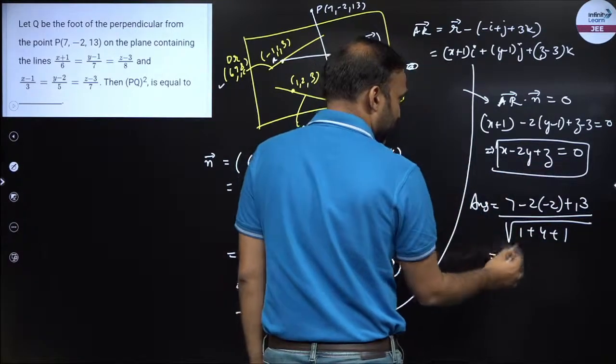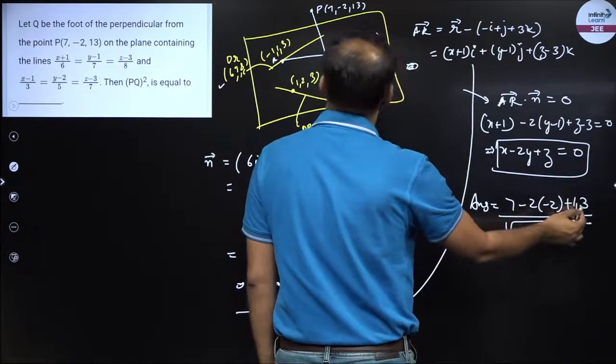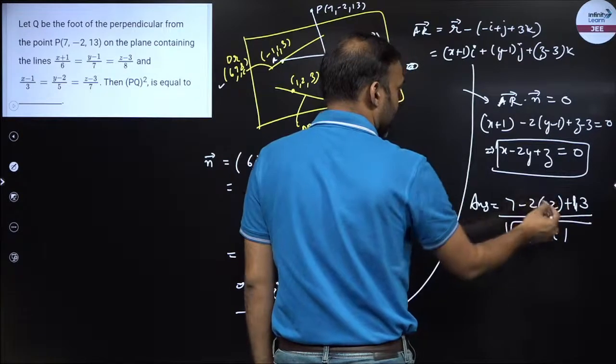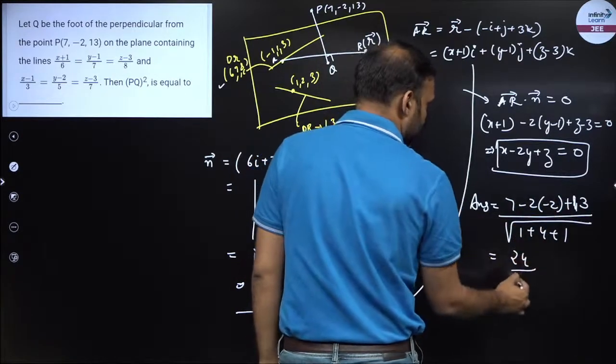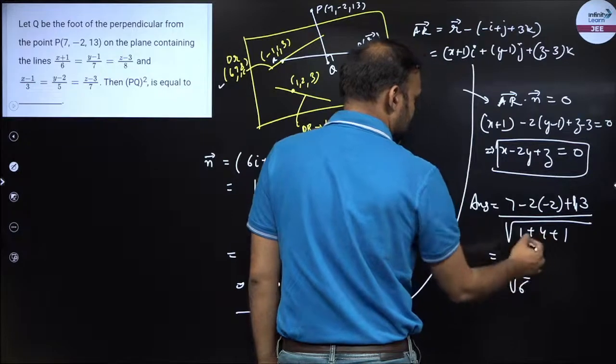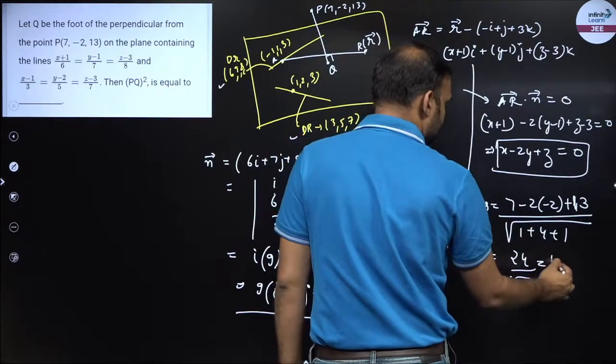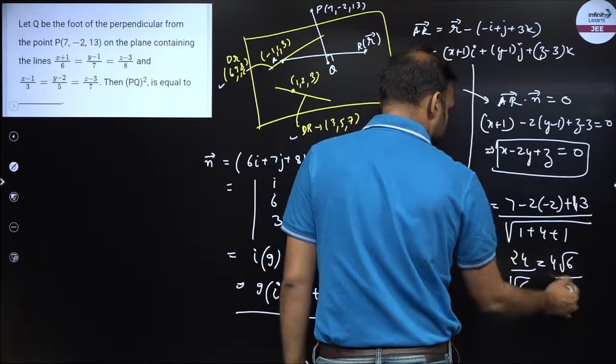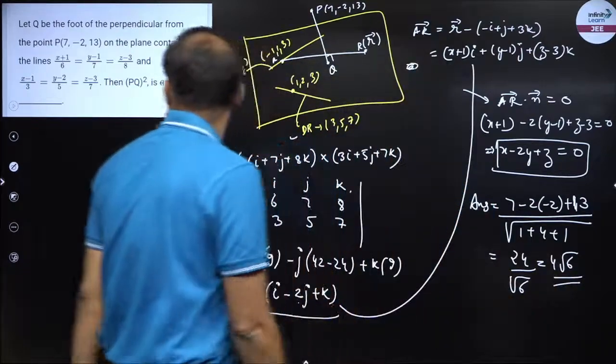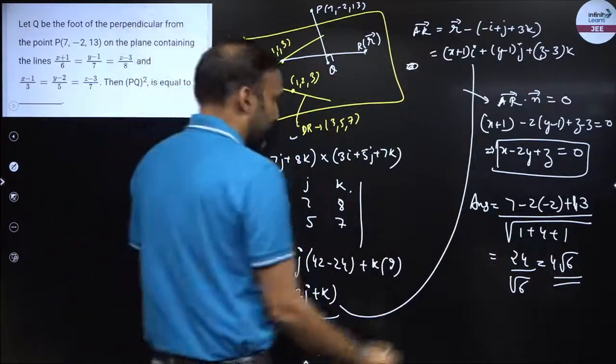So this becomes 7 plus 13, that is 20, this is 24 upon root 6. So this becomes 4 into root 6, right? So for the answer I have to take the square once again.